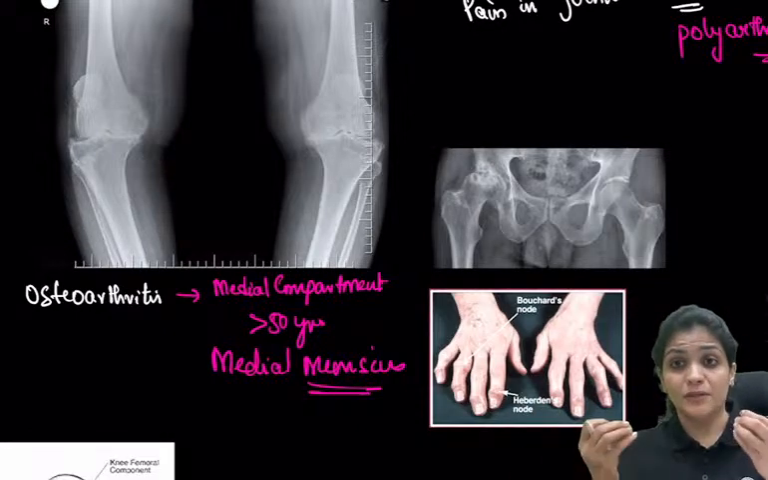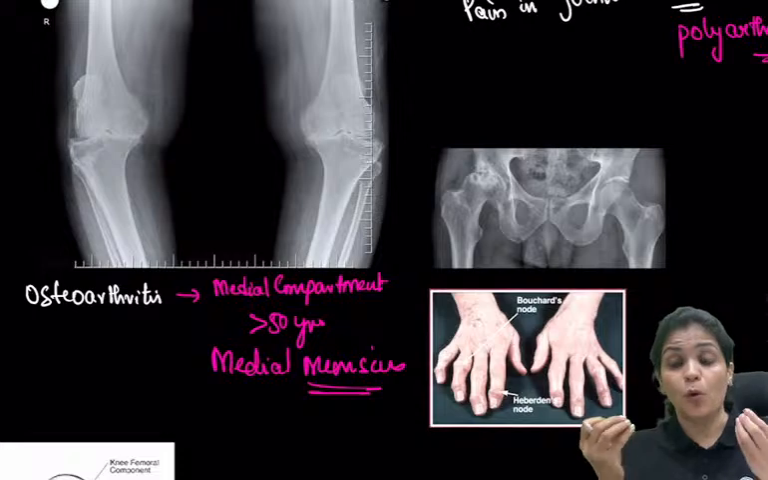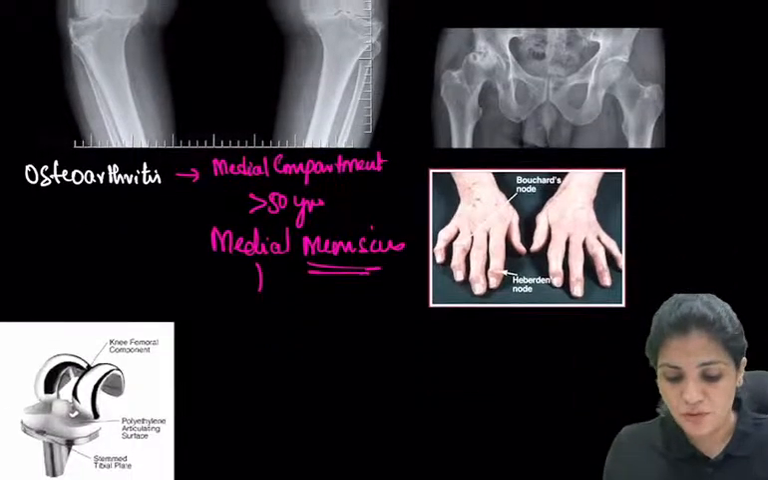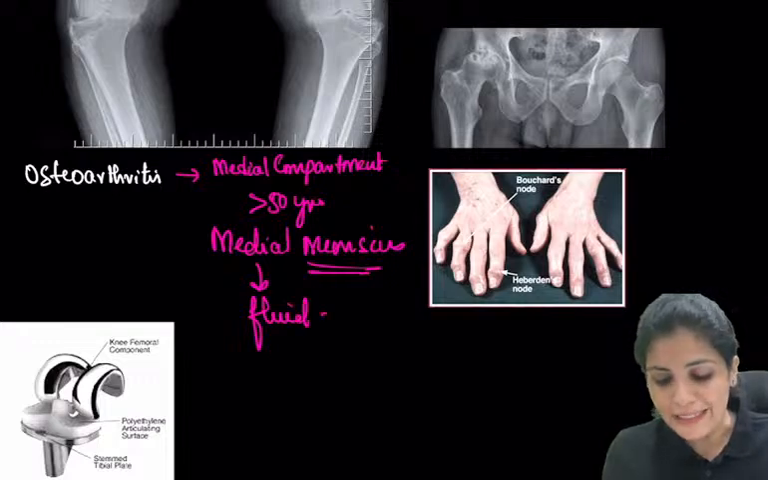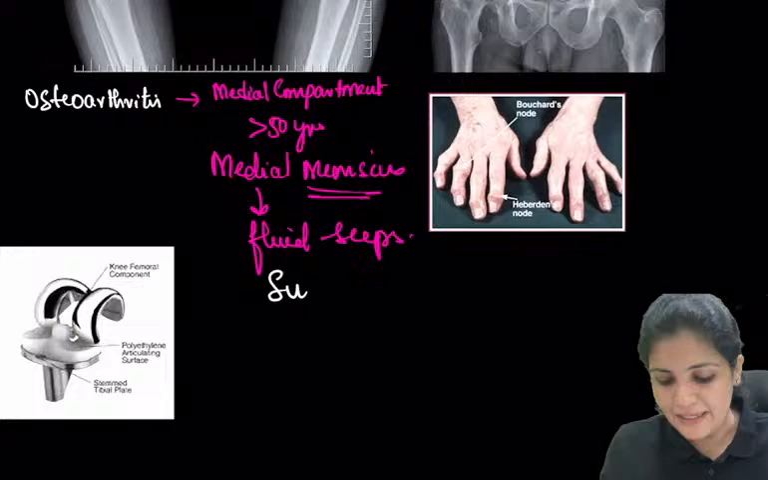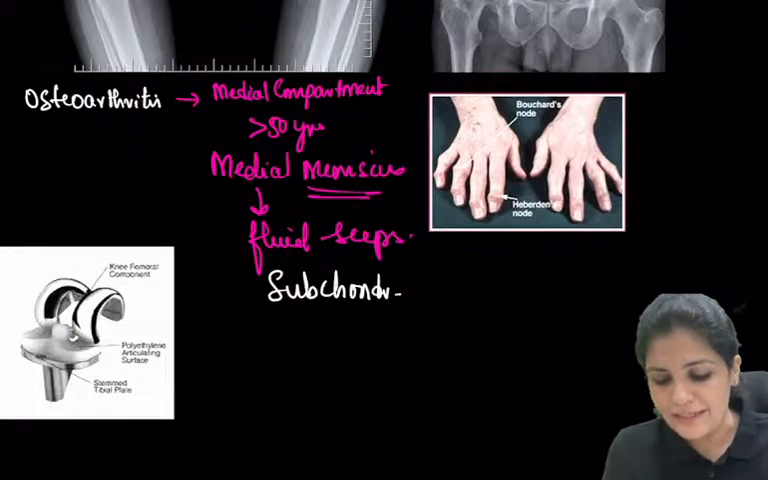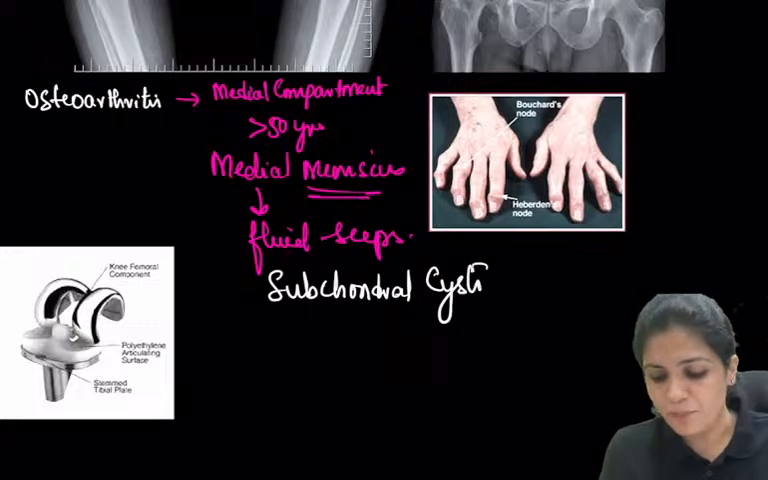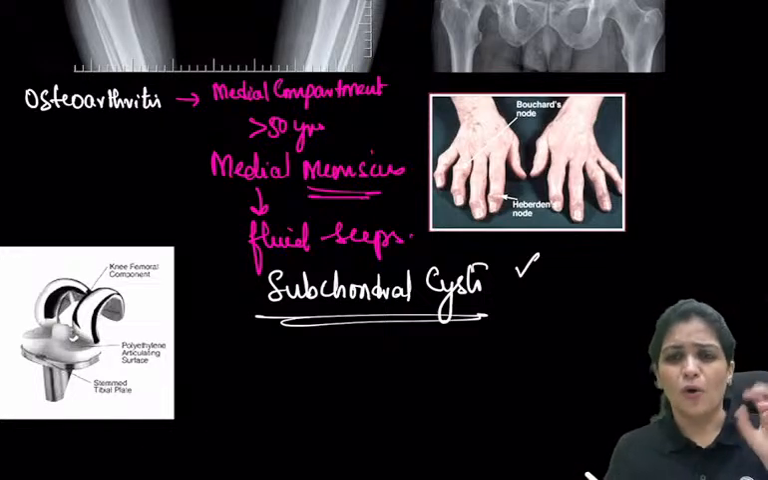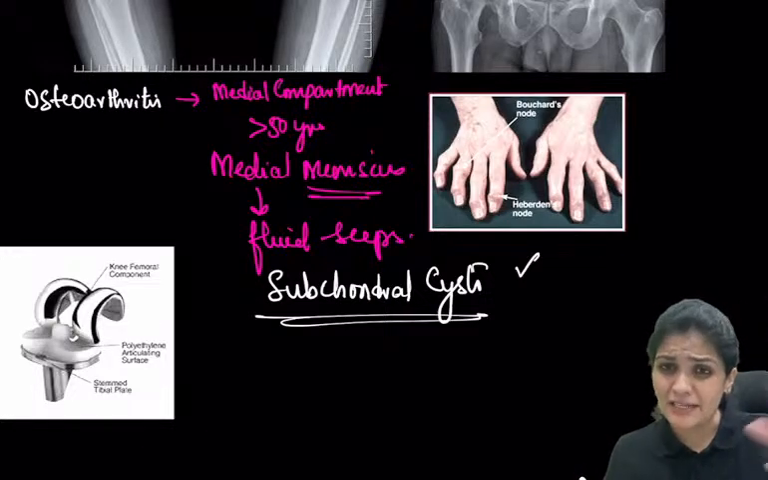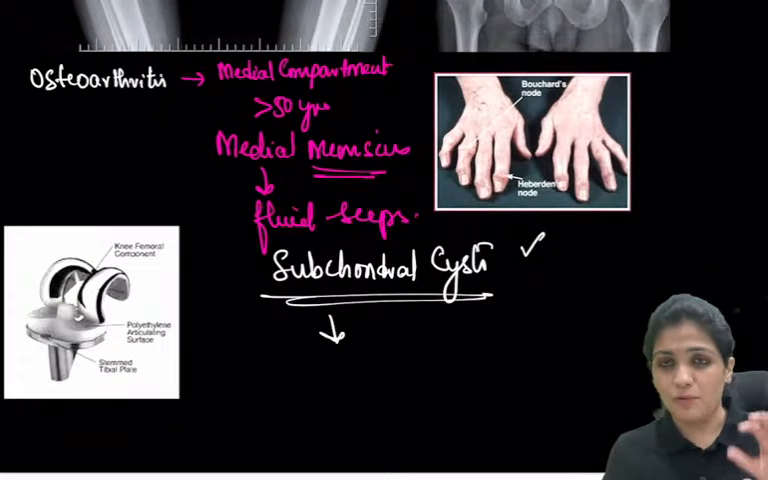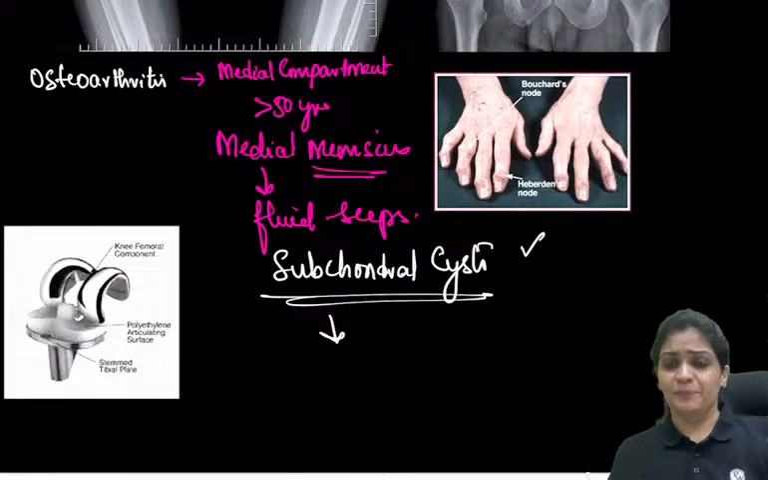And now what happens? When the meniscus is gone, the subchondral bone gets exposed. Whenever the subchondral bone is exposed, the fluid which is present seeps into the subchondral bone, resulting in what is called a subchondral cyst. Once the subchondral cysts are formed, and still you are neglecting it, now what happens?